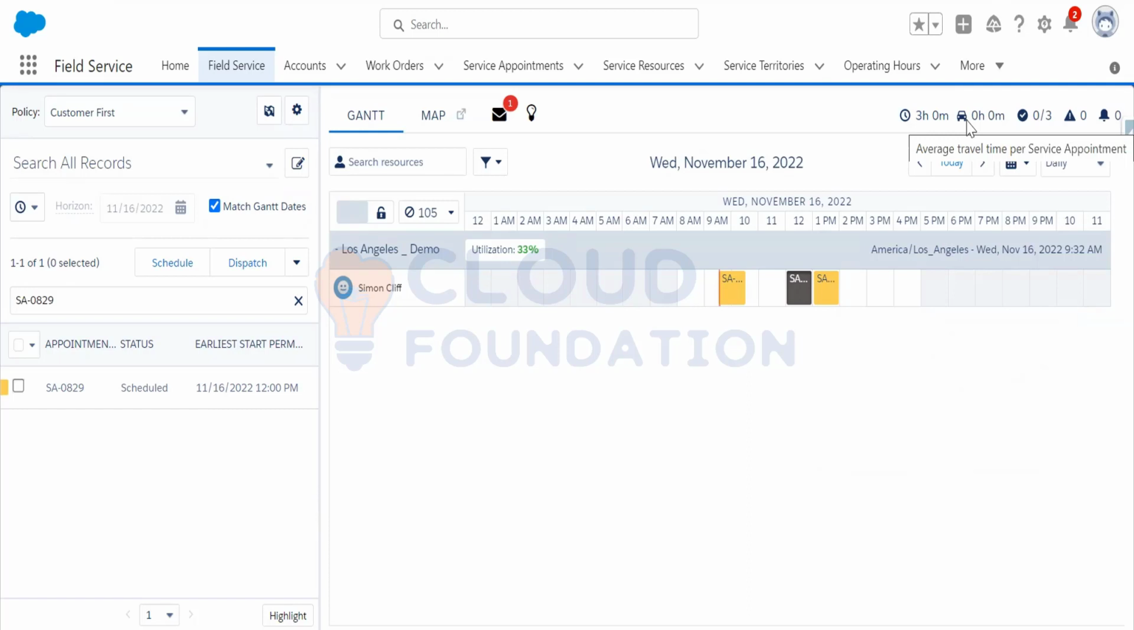Yeah, that makes sense. So there's actually no travel time at the moment on these appointments, so I assume there's no geolocation occurring on these right now. Yes. Okay. Cool.